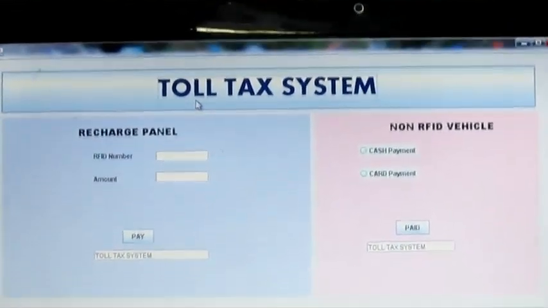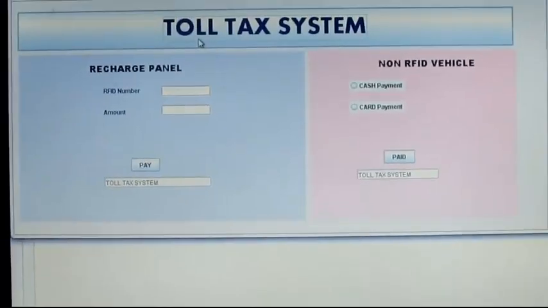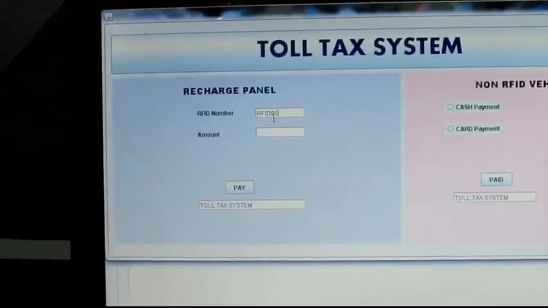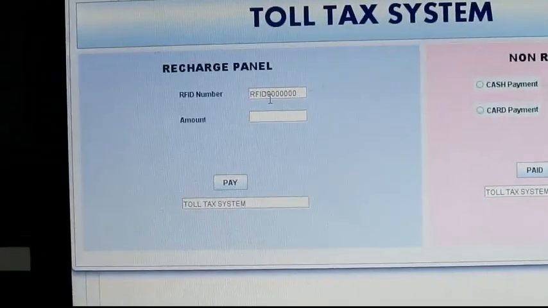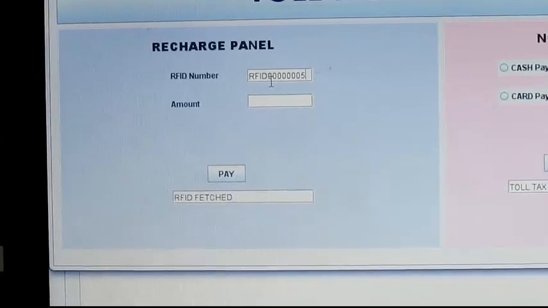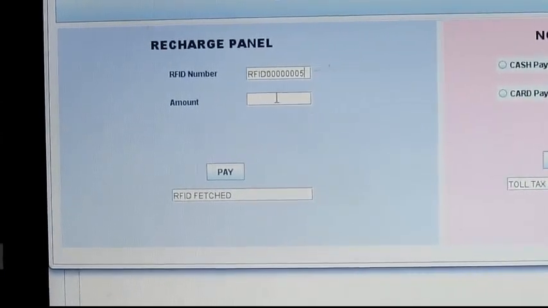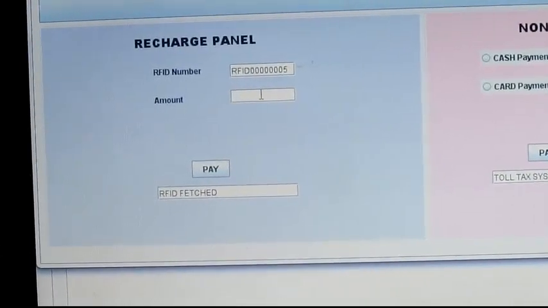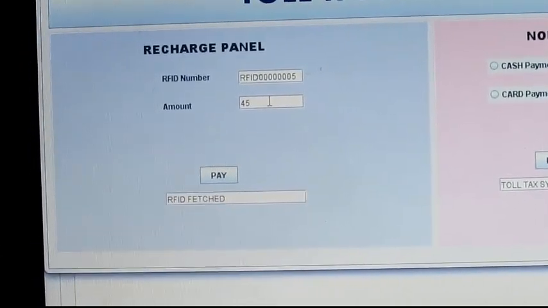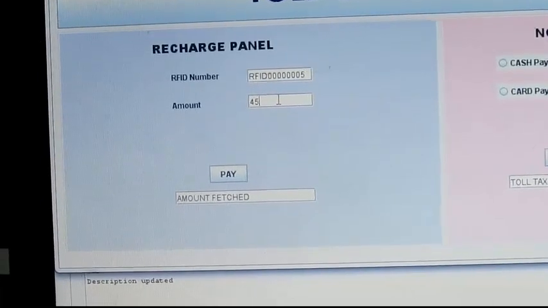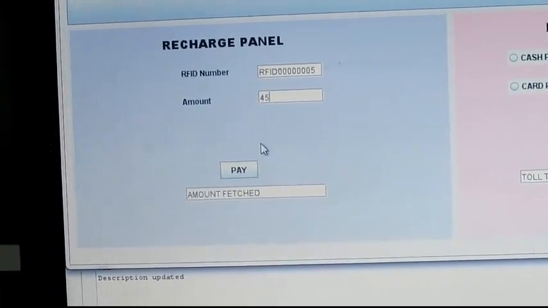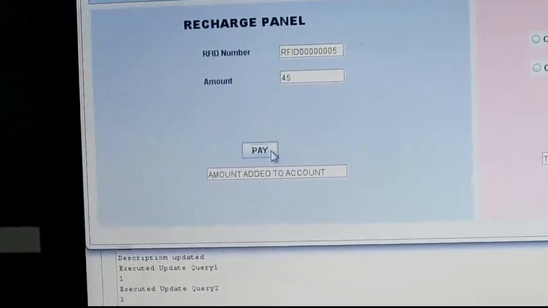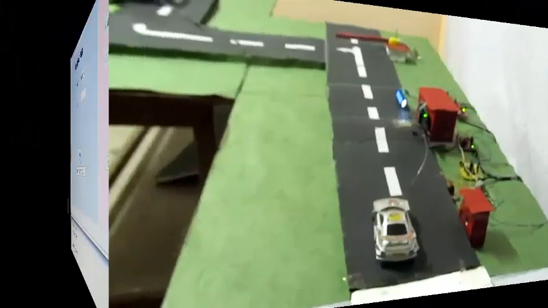Here in the GUI, if I click on the toll tax system, I would be connected to the remotely based server. If I enter the RFID and press enter, the RFID is fetched by the server. If I enter the amount and press enter, the amount is fetched by the server. And when I click on the pay button, the database at the server would be appended.